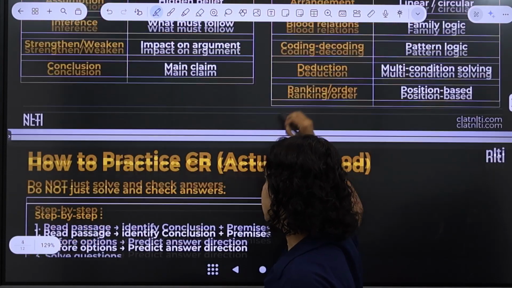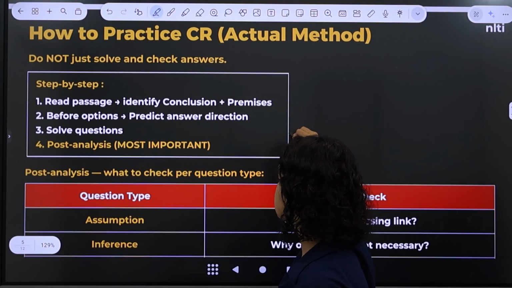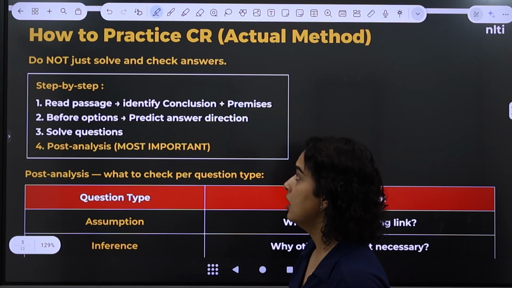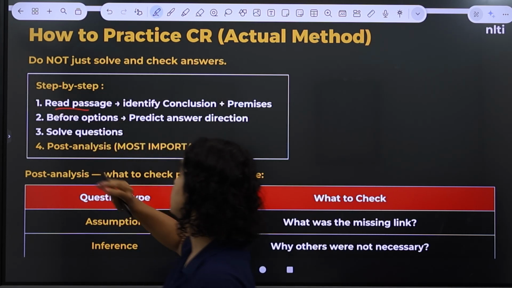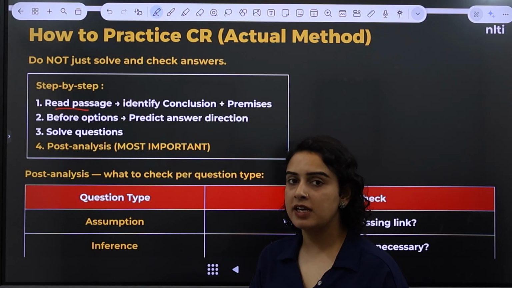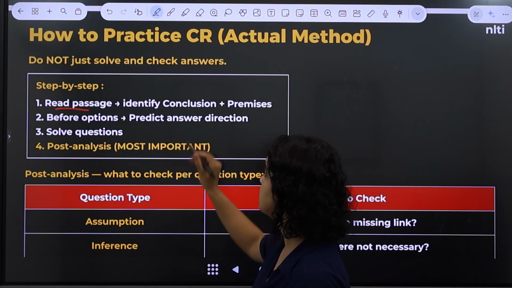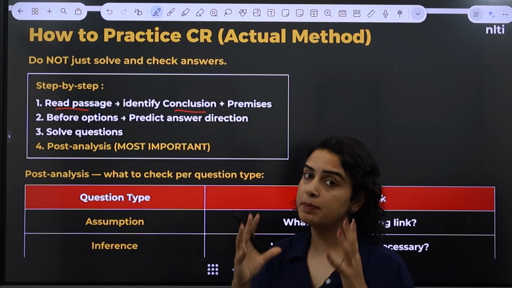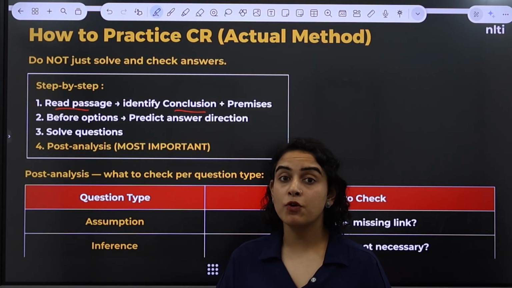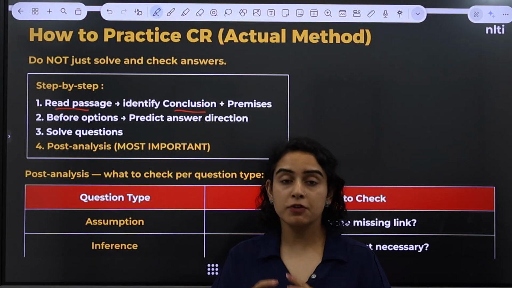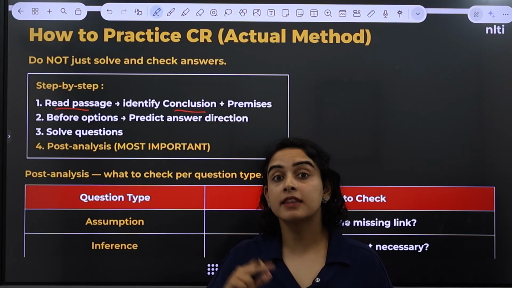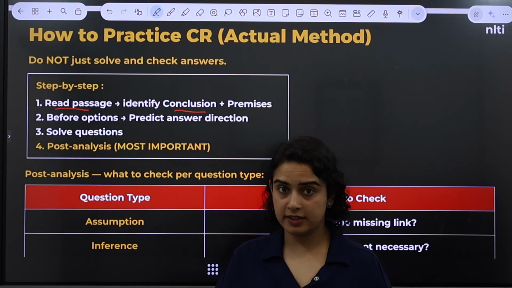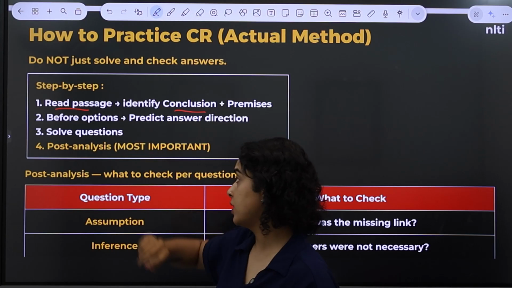Now, let us understand how you have to practice the critical reasoning section. First things first, read the passage carefully and try to identify the argument as well as the conclusion of the passage. Second step is that before directly going to the options, first of all, read the question carefully and predict the answer. And then check the options that are there. And then finally solve your question.